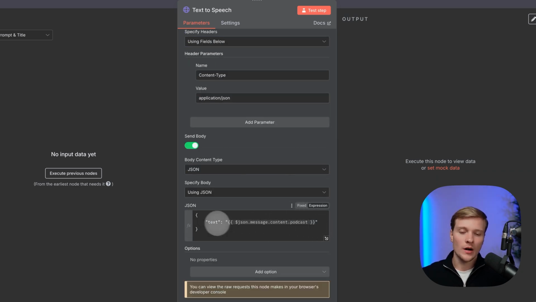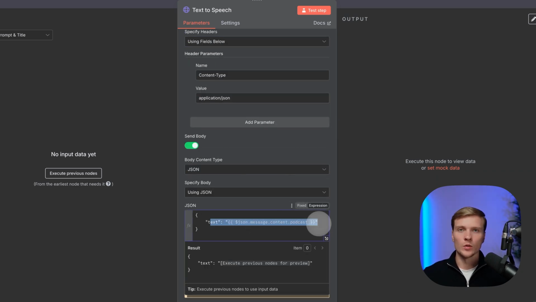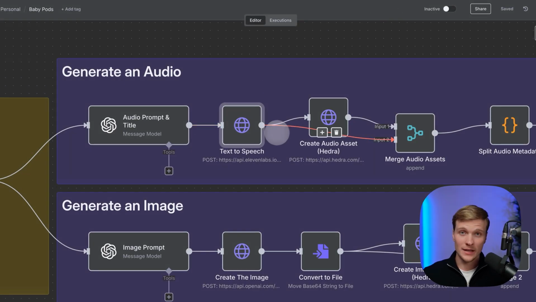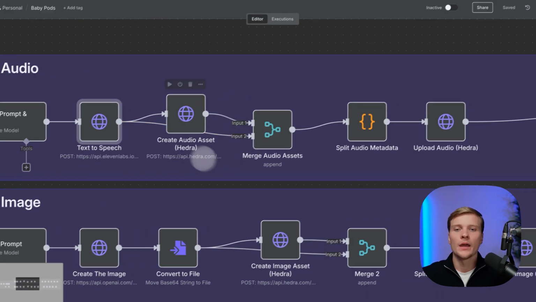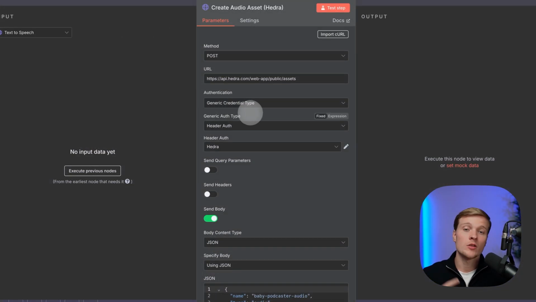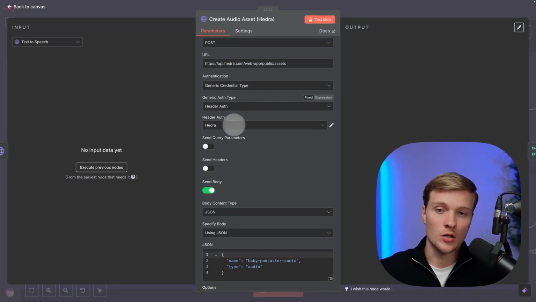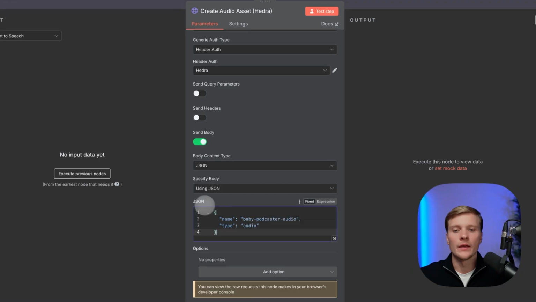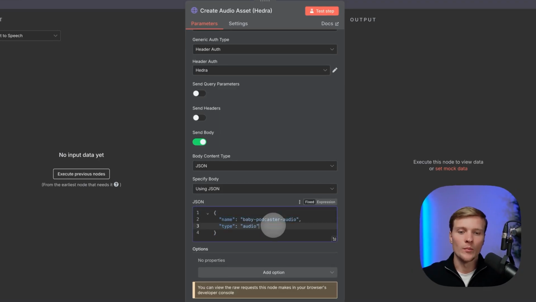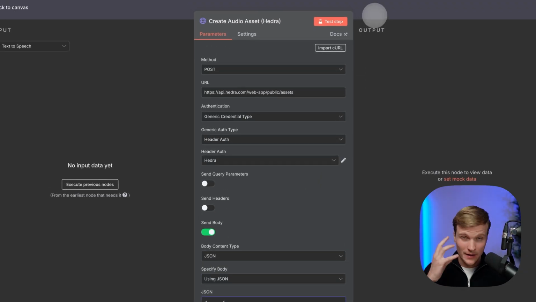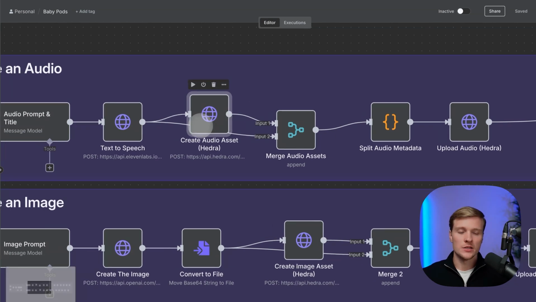And then here I'm just passing the text that we want to create an audio from, right? So once this node is executed, we have the audio file, and here we'll use the Hydra API. As you can see, we also have the credential created in here, and then in the JSON, we're basically saying that the name is this, the type is audio, and we're showcasing that we want to attach the audio file.